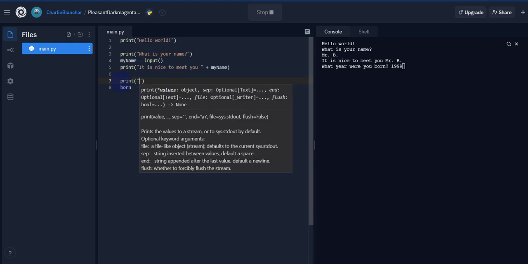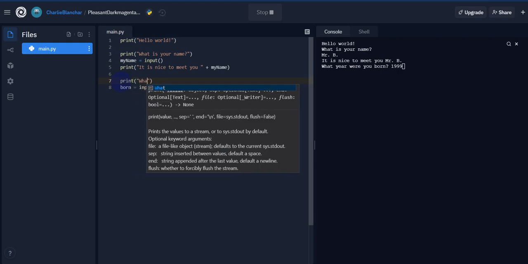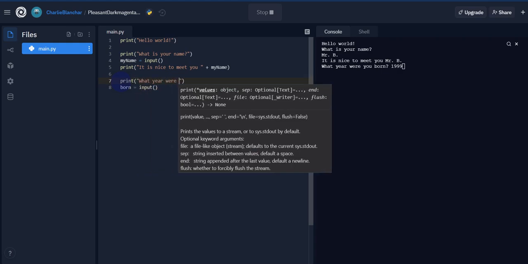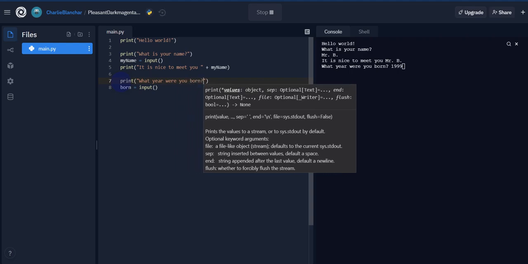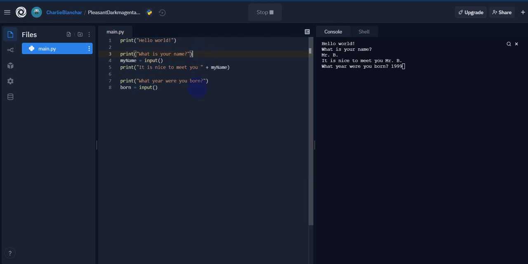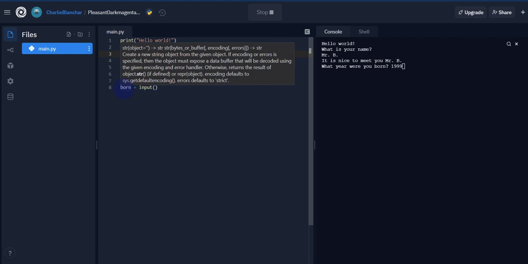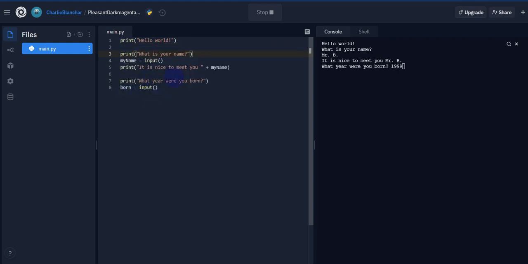It's also important to know as well that this will go in order. So if I were to switch the code on line 7 and 8, it would ask for the input and then ask the question after I put the input in, which isn't really much of a help. Okay, so I'm going to go ahead and build this out a little bit more now.